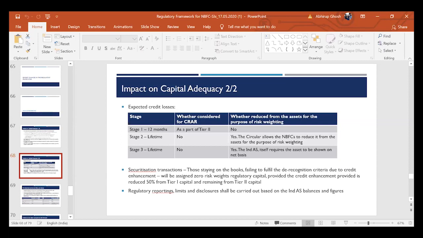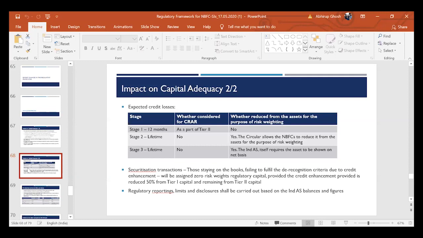There are other significant indicators as well, where the amount has remained past due for 60 days. It is deemed that there is a significant increase in credit risk. These are rebuttable presumptions provided in the Ind AS. One can also provide a rebuttable assumption and divert from this particular assumption. But these are the basic parameters which have been laid down in Ind AS 109 with respect to classification of stage 1, stage 2, and stage 3.